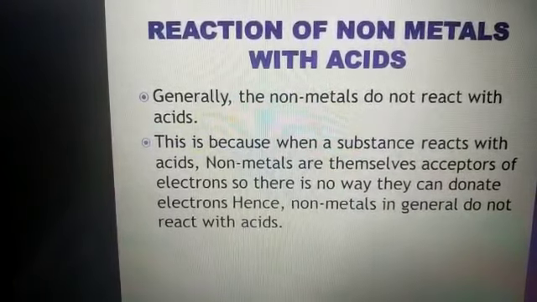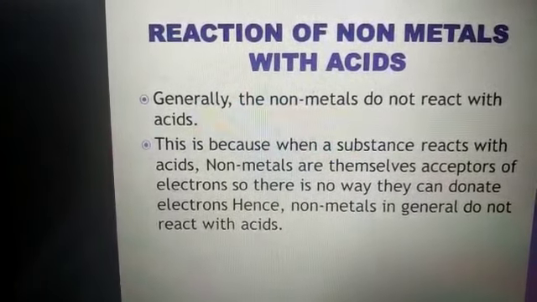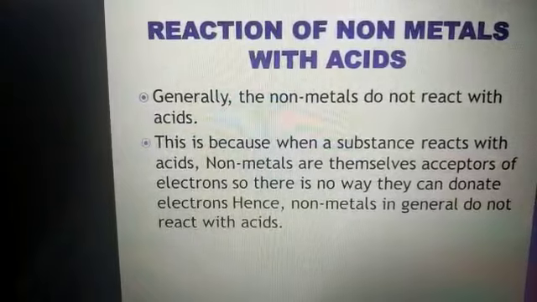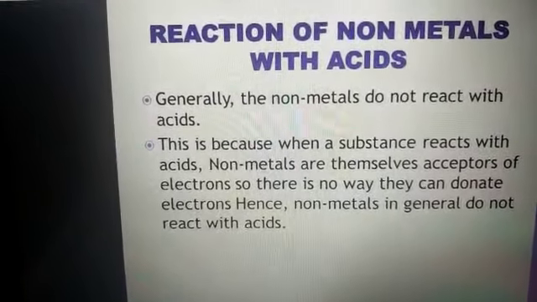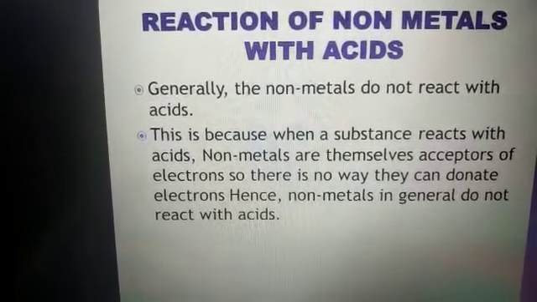Yesterday we discussed the reaction of metals with acids. Now, non-metals with acids. Beta, generally non-metals do not react with acids. Why? Just think about it.